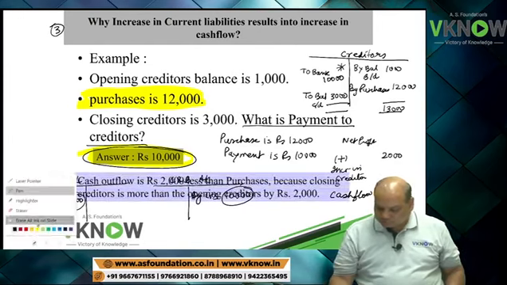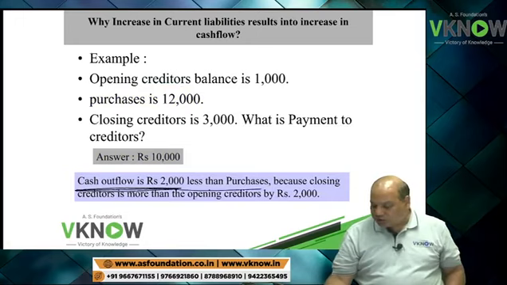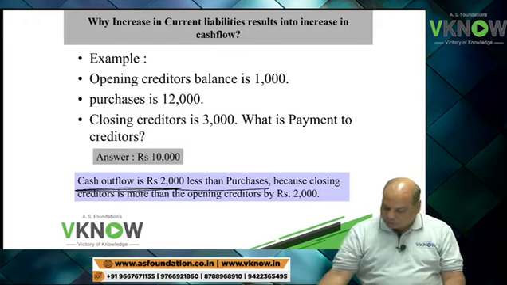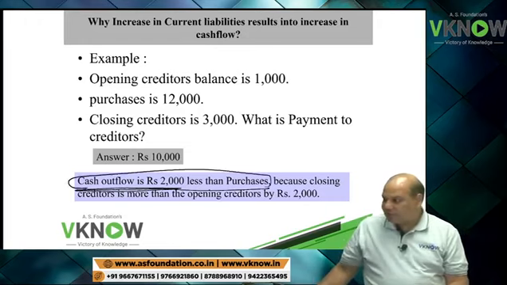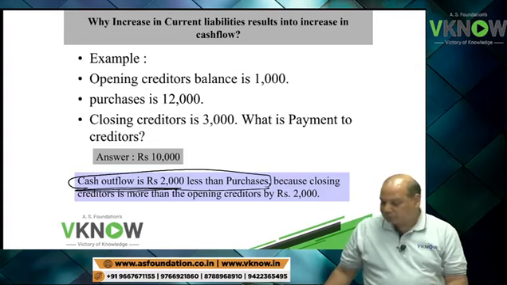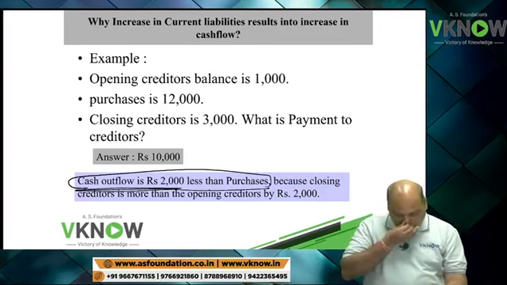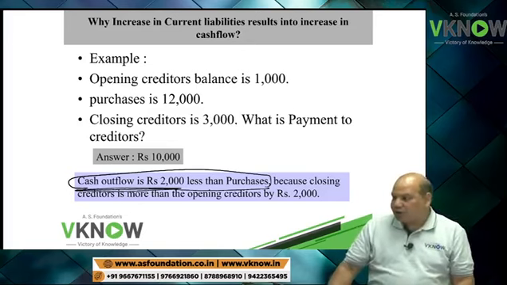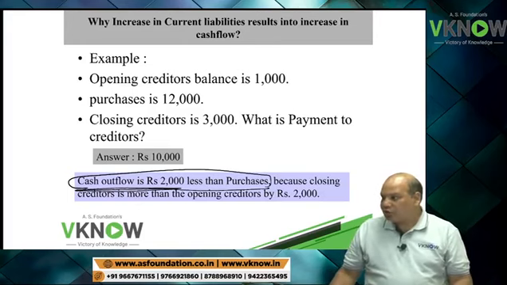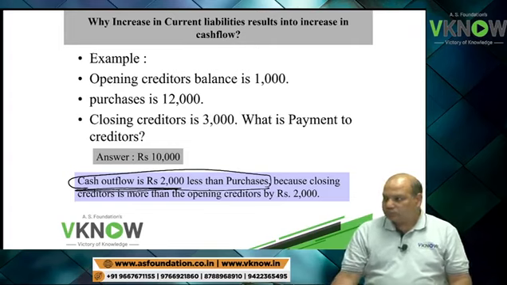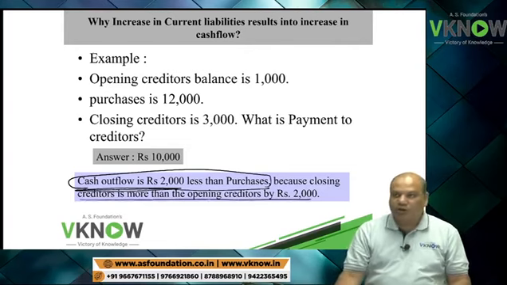So write a note. Cash outflow is rupees 2,000 less than purchase, because closing creditor is more than the opening creditor by rupees 2,000.